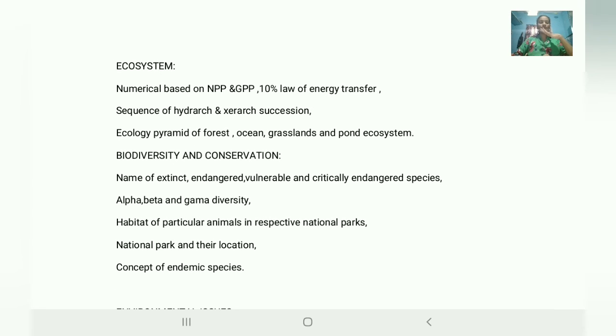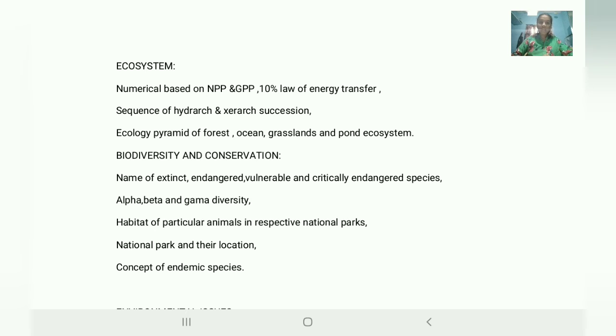Next, ecosystem. Numericals based on NPP and GPP, gross primary product and net primary product. You have solved so many numericals in your examinations and modules, but it can be asked in other ways also. Next, 10% law of energy transfer, a small concept.